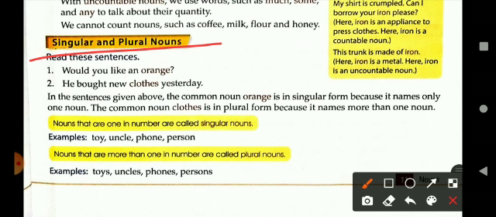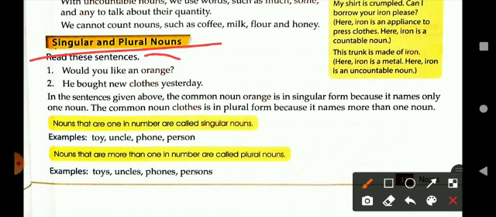Now, let's read the sentences. Sentence number 1 is, would you like an orange? Or, he bought new clothes yesterday. In the sentences given above, the common noun orange is in singular form because it names only one noun.